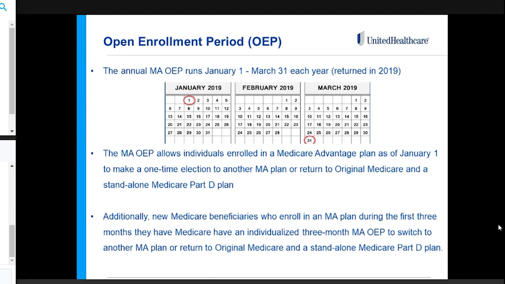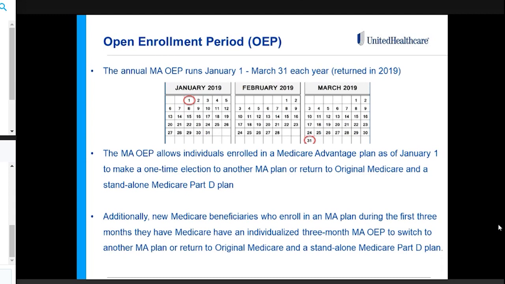The Medicare Advantage open enrollment period allows individuals that are enrolled in a Medicare Advantage plan to make a one-time election to a different Medicare Advantage plan, or they can return to original Medicare and a standalone prescription drug plan. So also with that, there is open enrollment period for people that are new Medicare beneficiaries who enroll on a Medicare Advantage plan during their first 3 months. So if someone uses IEP to get onto a Medicare Advantage plan, they would also have open enrollment period to make a one-time change. Same thing, to either a different Medicare Advantage plan or to go on to original Medicare with a supplement and a Part D.